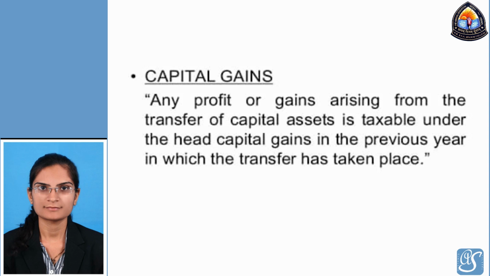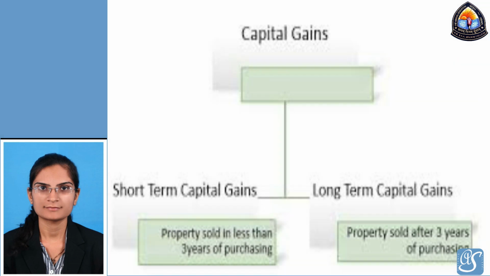Suppose you have purchased it in the year 2011 and right now you are selling, then whatever profit arises from it is your capital gain. There are two types of capital gain: short-term capital gain and long-term capital gain. What is the meaning of short-term capital gain? Property sold in less than 3 years of purchasing is your short-term capital gain. And property sold after 3 years of purchasing is your long-term capital gain.